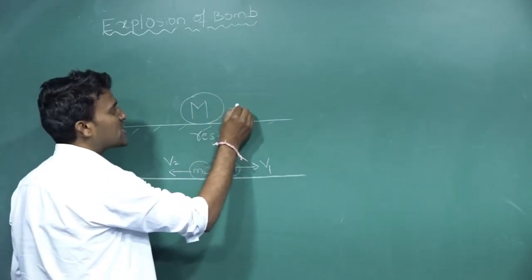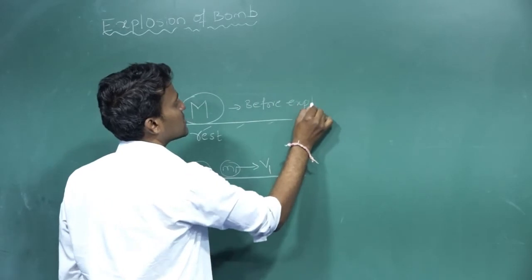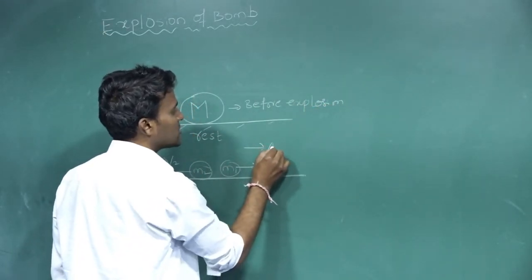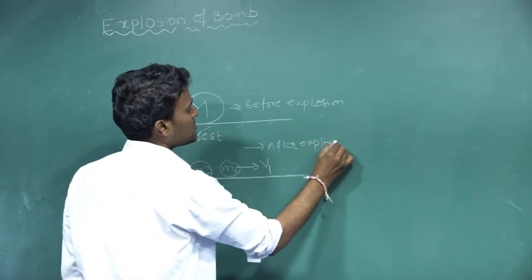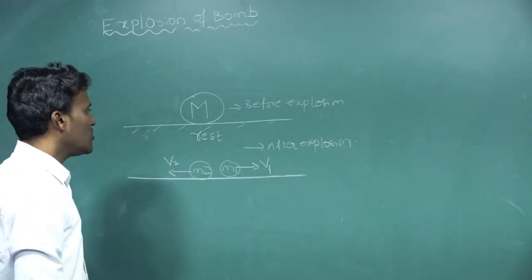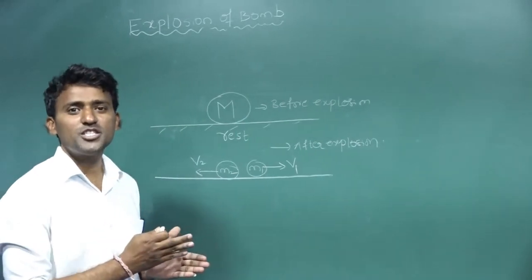So this is before explosion, and this is after explosion. Now I am applying the equation for conservation of momentum.